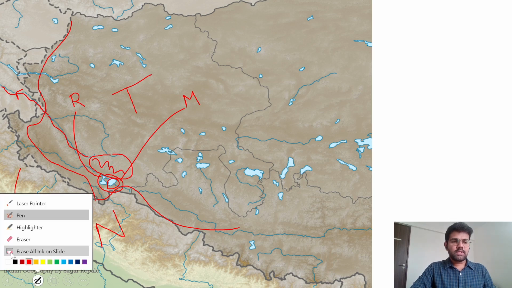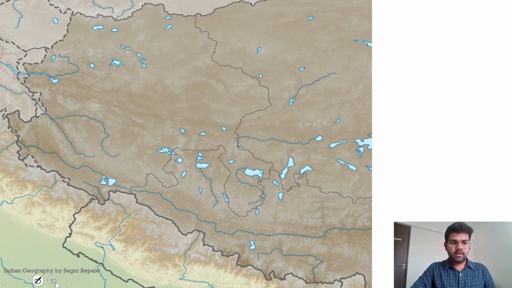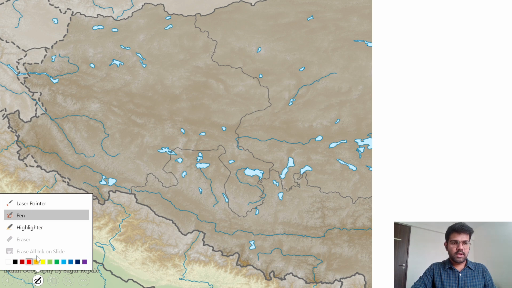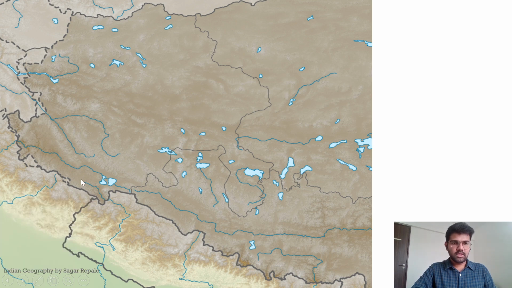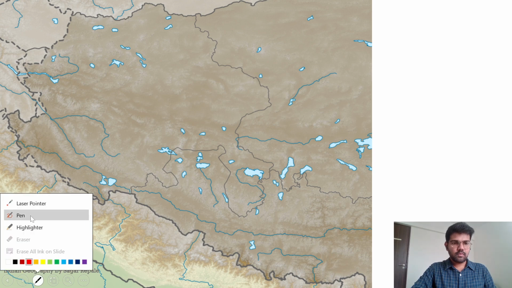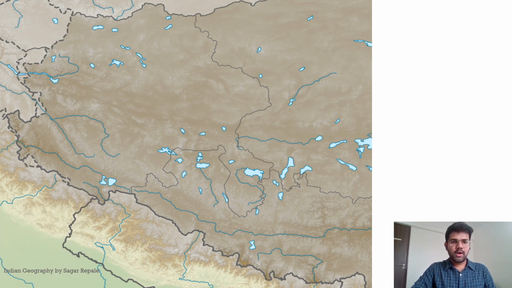Now let us see some important rivers from this region. Here you can see one river is originating. This river is nothing but river Satluj. We are going to talk about river Satluj in this lecture itself. So this is river Satluj, and this, we just saw, is river Indus.